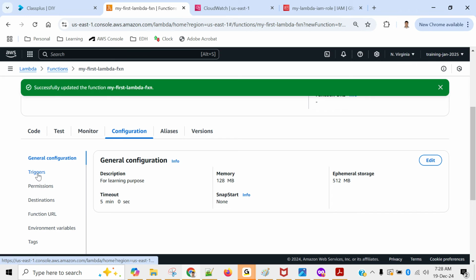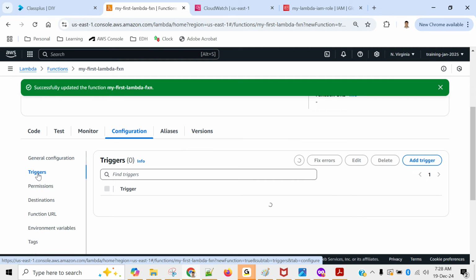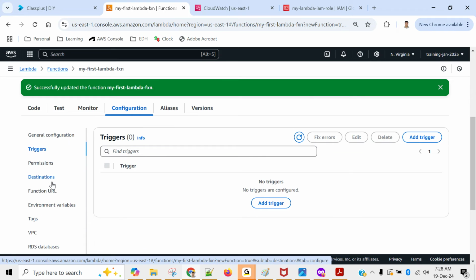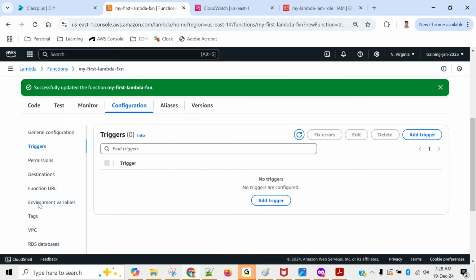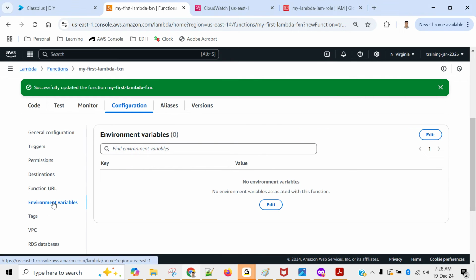After that, the trigger. I was talking about that scenario, right? We will copy a file in S3 and that should trigger the Lambda. We'll talk about it. We'll come to that point. But before that, I will talk about a few more details. That is environment variable. This is a very important thing.